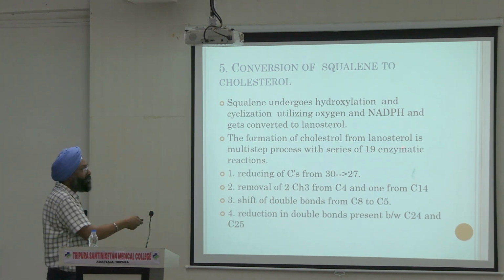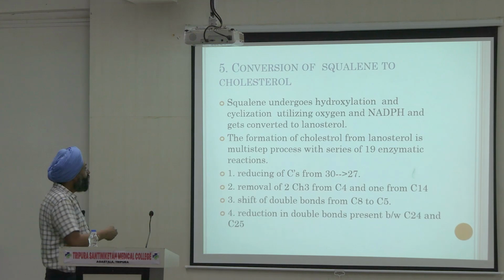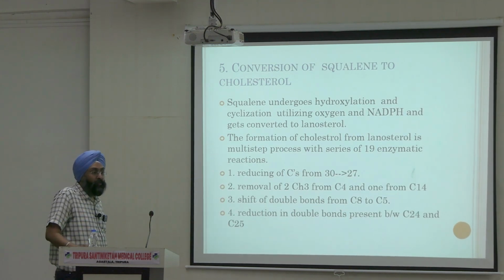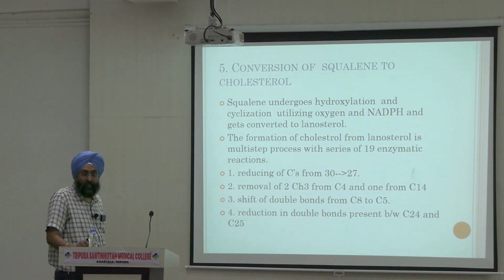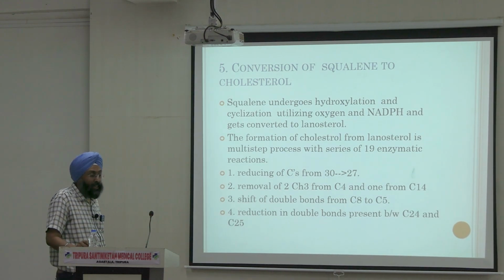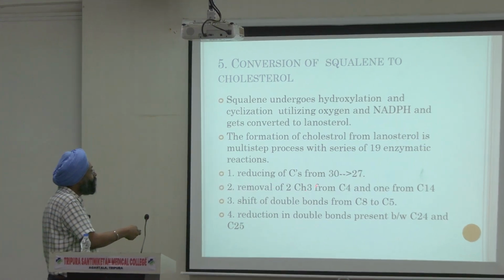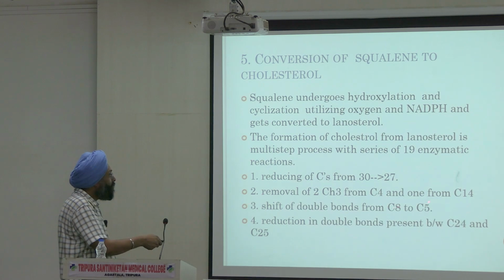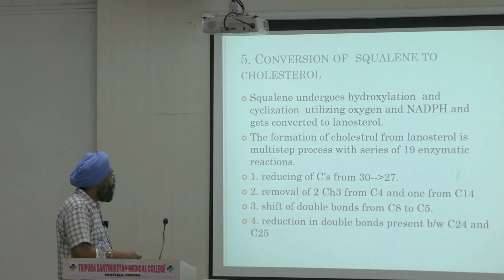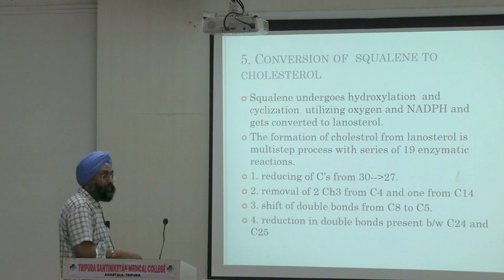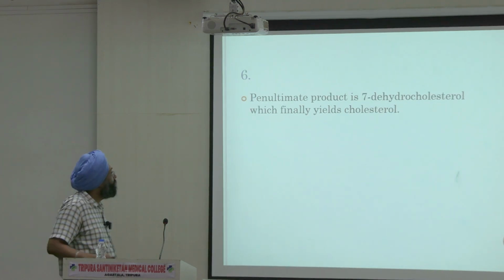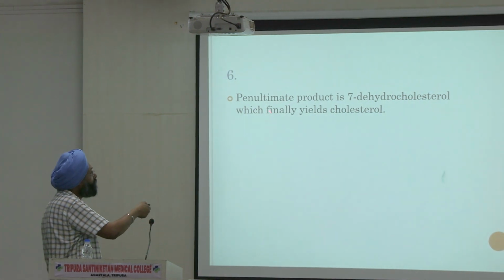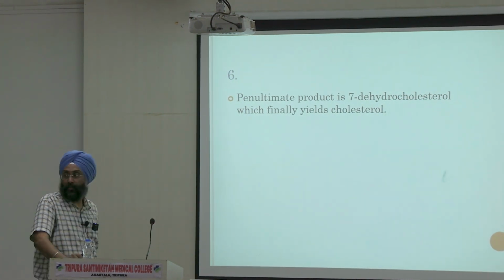And after that 19 reactions take place, the basic are reduction of carbon atoms from 30 to 27, I told you. The formula of cholesterol is C27, not 30, right? So 3 carbons are reduced. Removal of 2 methyl groups from C4 and 1 from C14. Shift of double bond from C8 to C5. And reduction of the double bond at C24 and 25. And finally we will get the penultimate product, that is 7-dehydrocholesterol, which finally will yield our cholesterol.